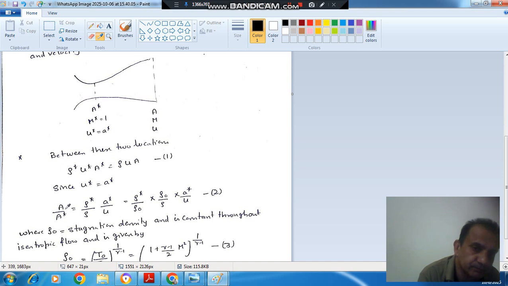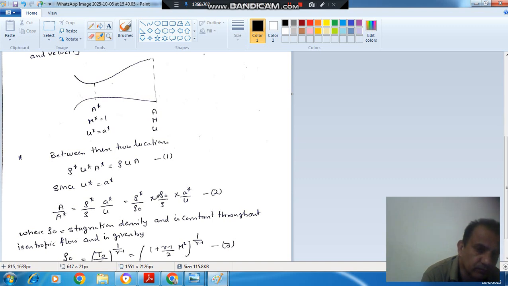And now from this one we can write A by A star is equal to rho star by rho into A star by U. We can divide and multiply by rho naught. Okay.